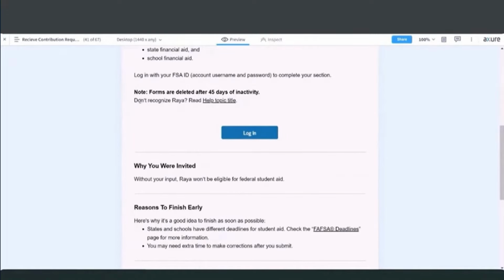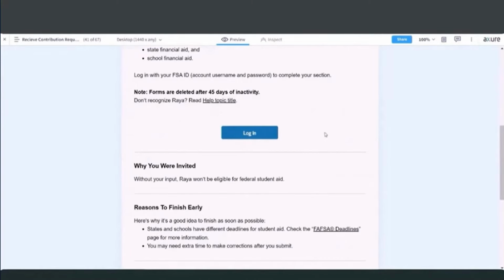The first one is this link right after the "Don't recognize RIA?" question. Let's say RIA had inadvertently entered the wrong email address, and someone accidentally got the email and didn't know who RIA was. By selecting this help topic, they would be able to get instructions for what to do in that circumstance.